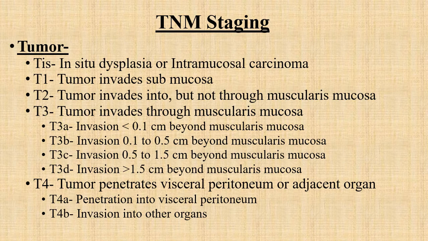If the tumor invades beyond the muscularis, but if it is less than 0.1 centimeter, then T3A, between 0.1 to 0.5, T3B, 0.5 to 1.5 centimeter, T3C, and more than 1.5 centimeter beyond the muscularis, then T3D is labeled. If the tumor penetrates the visceral peritoneum or the adjacent organ, then based on the visceral peritoneal penetration, T4A, and for the invasion into other organs, T4B label is given.